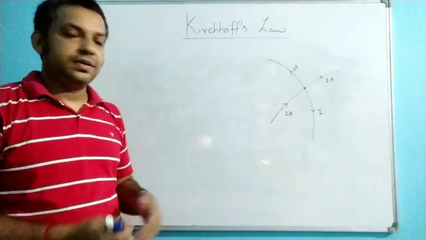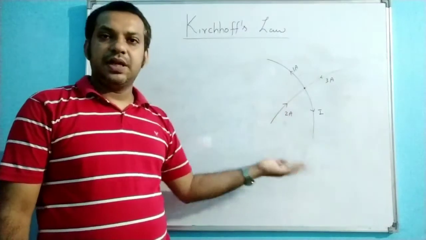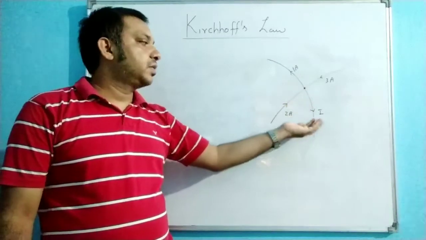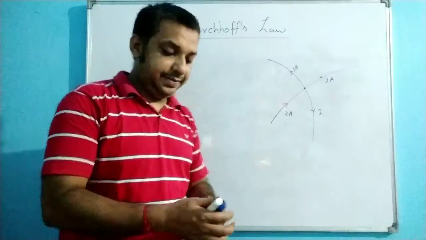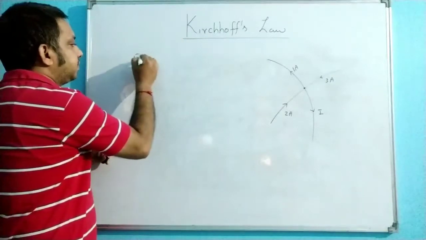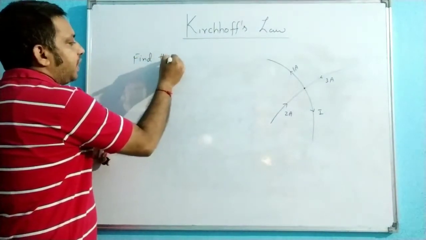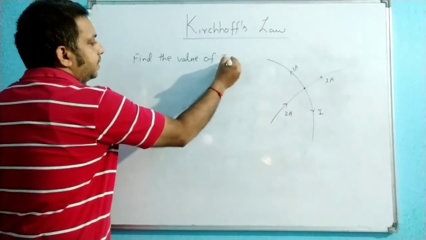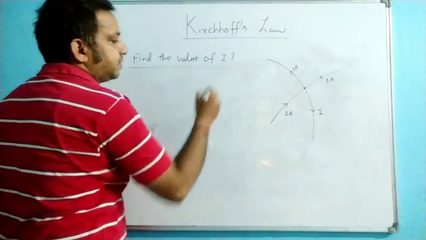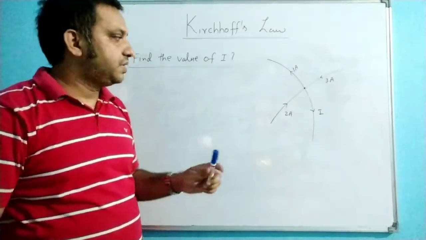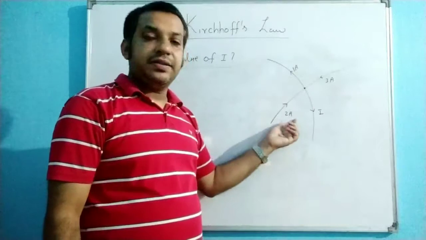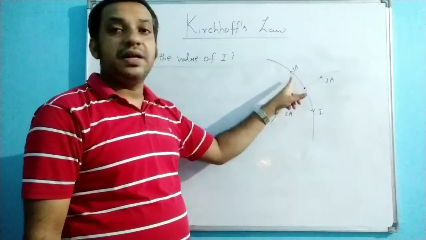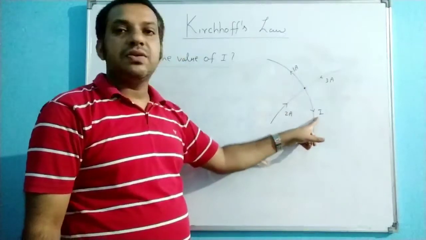See the question here. In this particular arrangement, this is the junction, and the question is to find the value of this current I. You can see here, the 2 ampere current is reaching towards the junction, this 3 ampere current is reaching towards the junction, and 1 ampere current is leaving the junction, and this I is also leaving the junction.